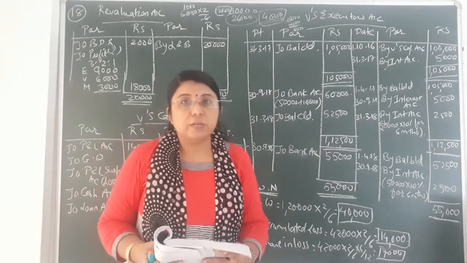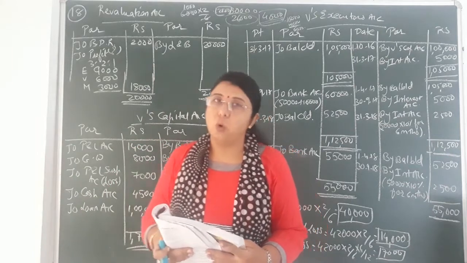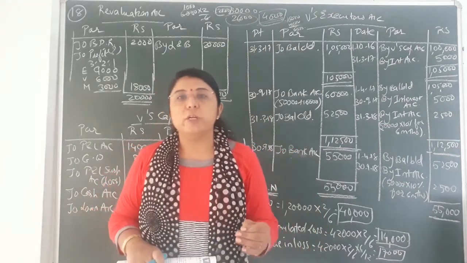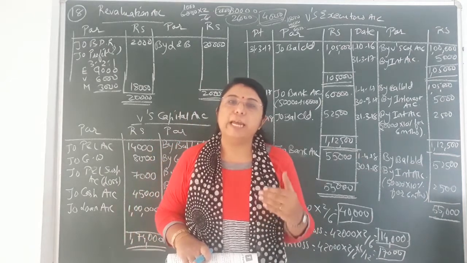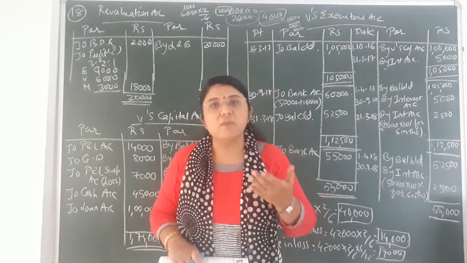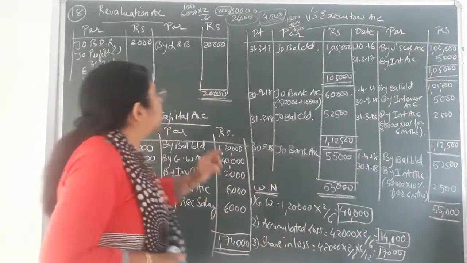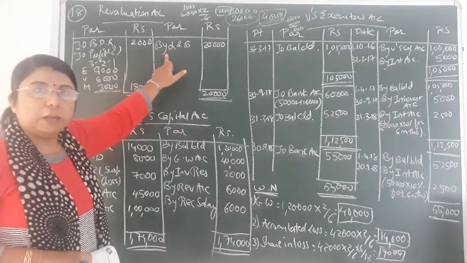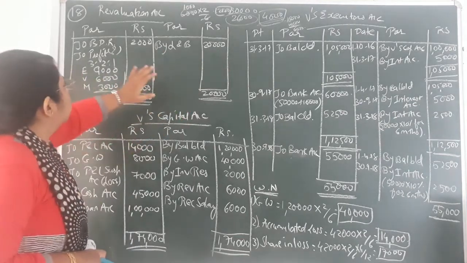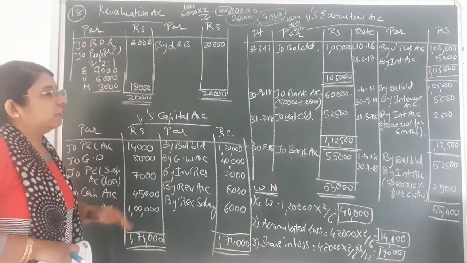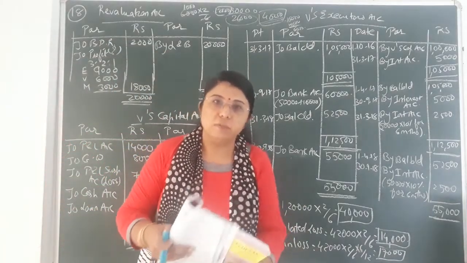Now the fifth adjustment is related to land and building. Land and building is valued at 10% more. Of 2 lakh, 10% more means 20,000 more. So the new value of land and building would come to 2,20,000. Due to increase in the value of asset, profit has occurred to the firm. So that profit will be noted down on the credit side of revaluation account. So by land and building, that is rupees 20,000. So both the effects of the adjustment that has been provided, that is increase and decrease of assets and liabilities, are on the revaluation account.